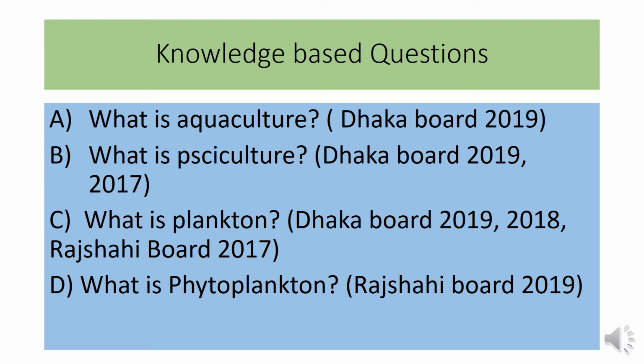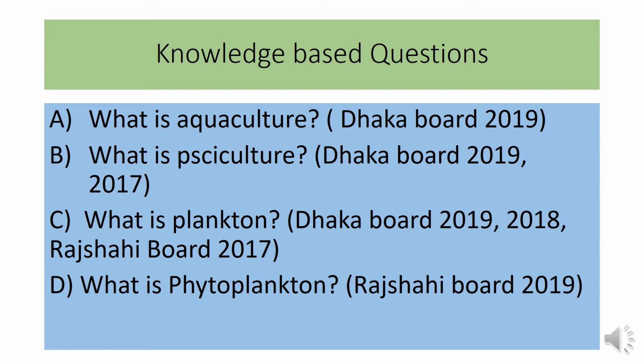There are mainly two types of aquaculture, that is, culture in marine water or in fresh water. Aquaculture is the breeding, rearing and harvesting of fish, shellfish, algae and other aquatic organisms in all types of water environment.